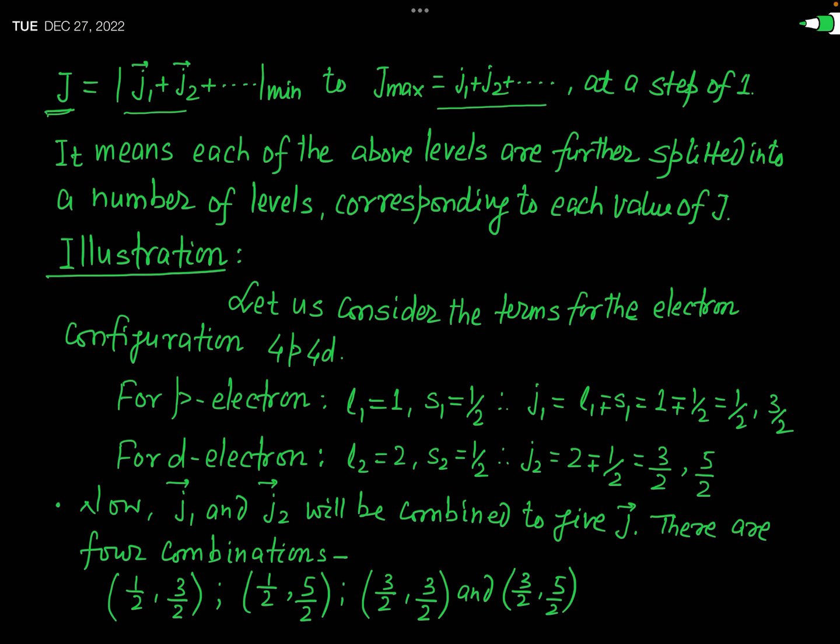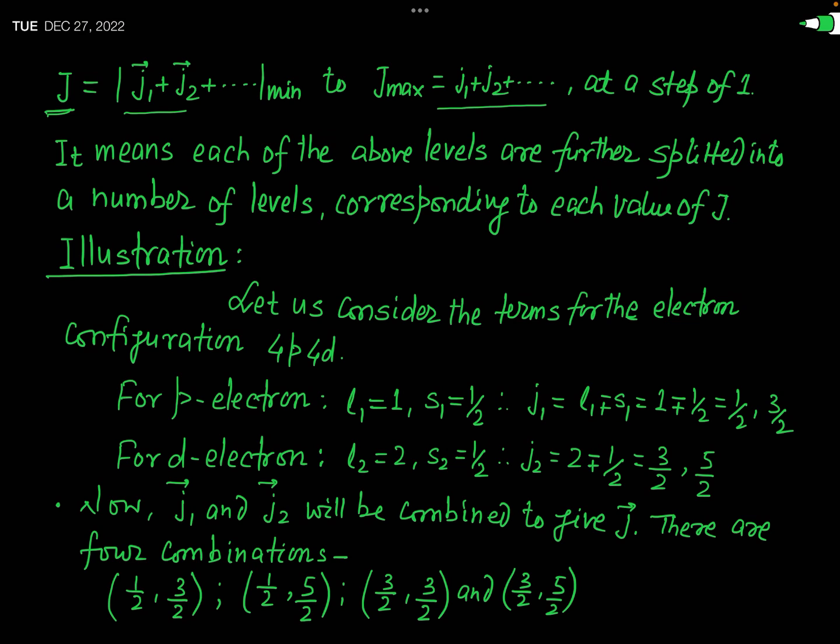So as you have seen, when the spin orbit interaction takes place, an unperturbed energy level is split into different energy levels.